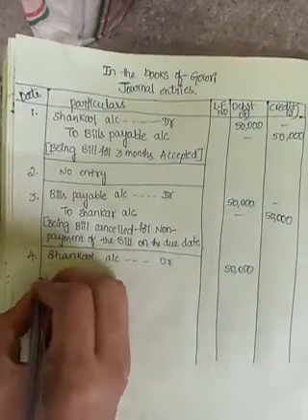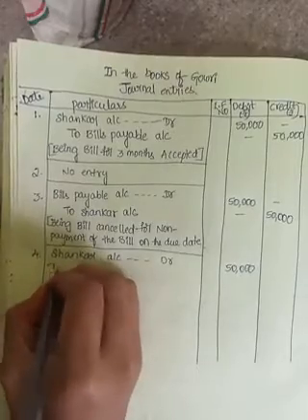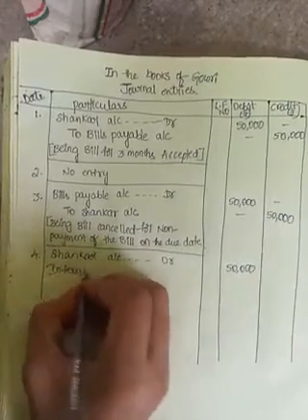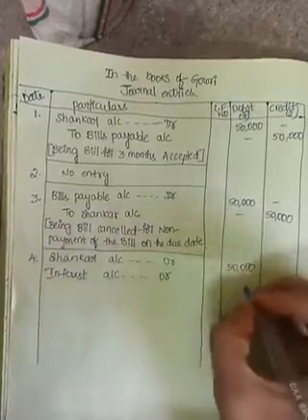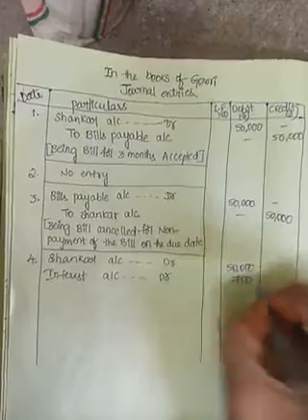Next is interest account debtor. How much is our interest amount? 750.